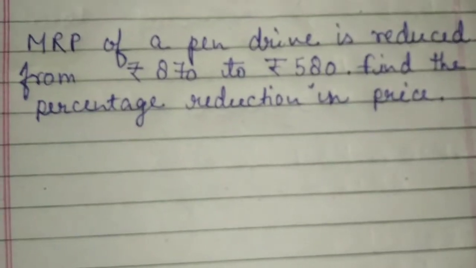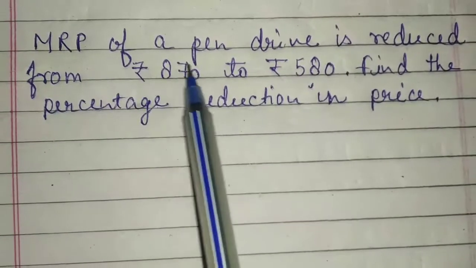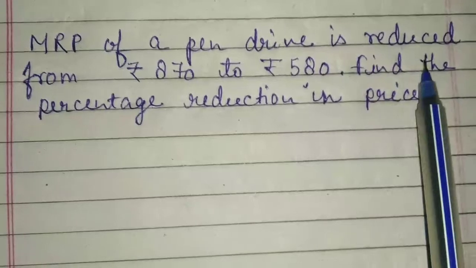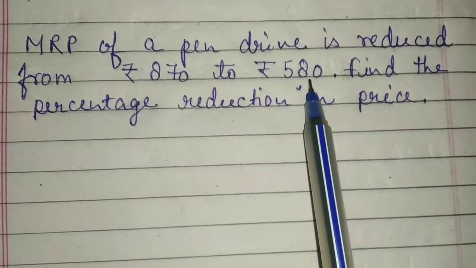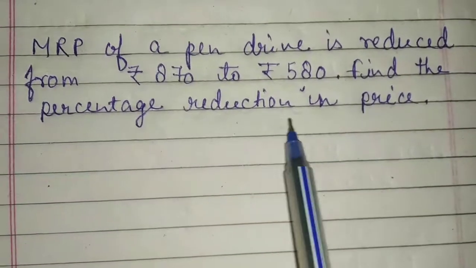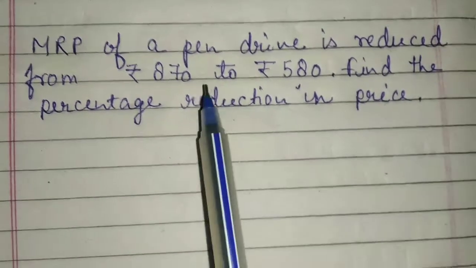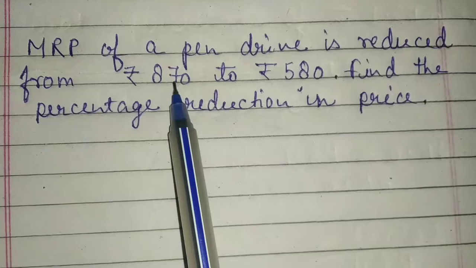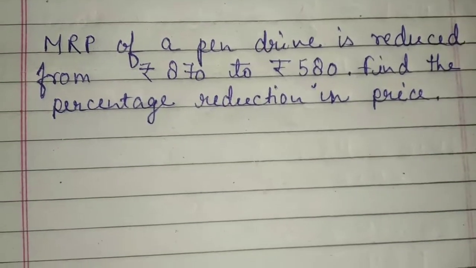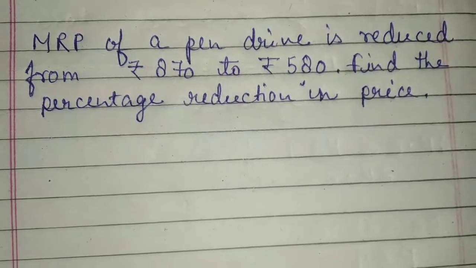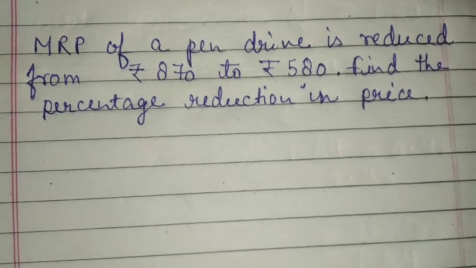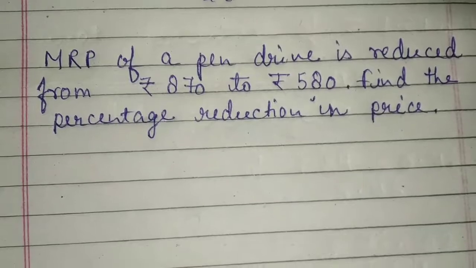Students, let's see the next question: the MRP of a pen drive is reduced from rupees 870 to rupees 580. Find the percentage reduction in price. Here you can see the actual price of the pen drive is 870 and it is reduced to 580, and we have to find the percentage of reduction.